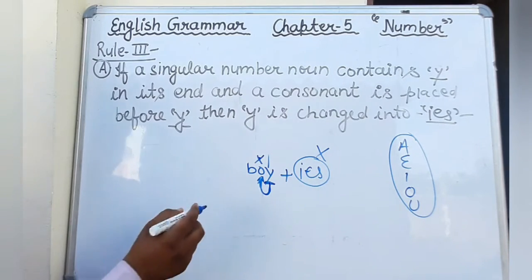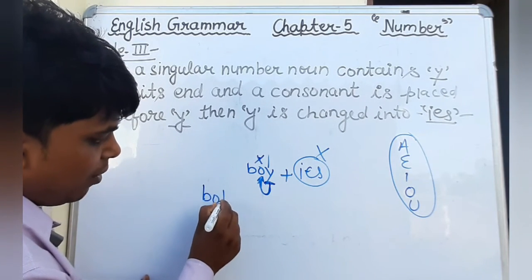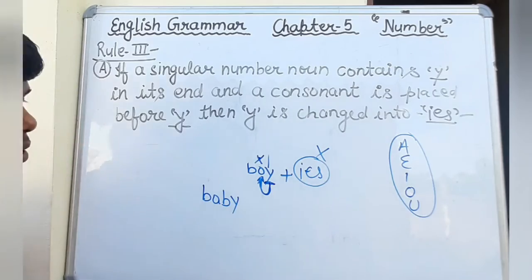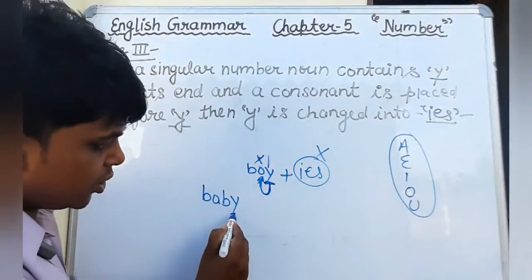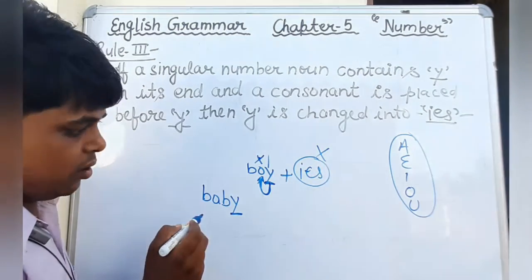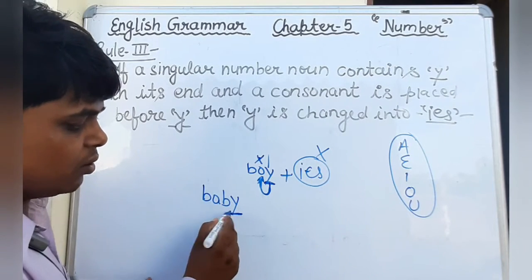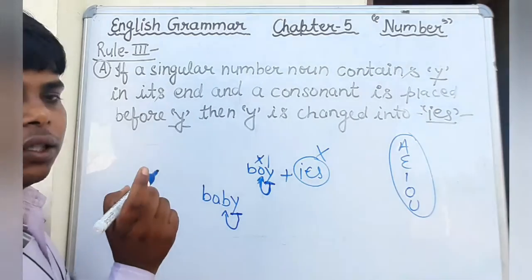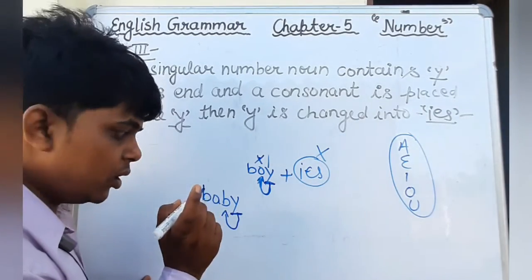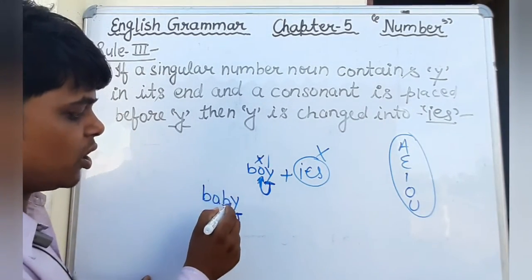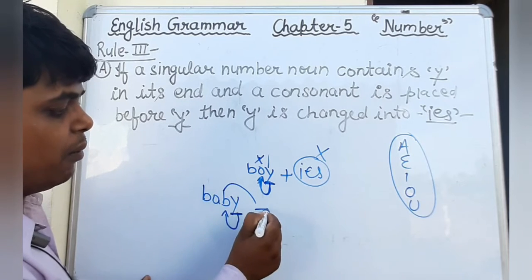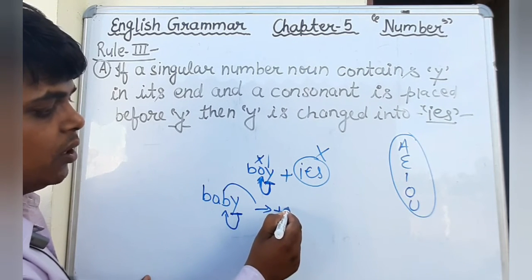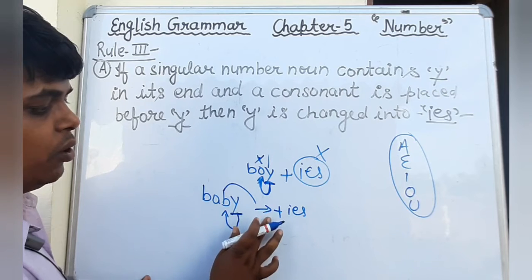So, for example, we will see another, baby. Y is at the end of this word, and just before the Y, we have to check whether it is a vowel or a consonant. If it is a consonant, then we will add what? IES to make plural.